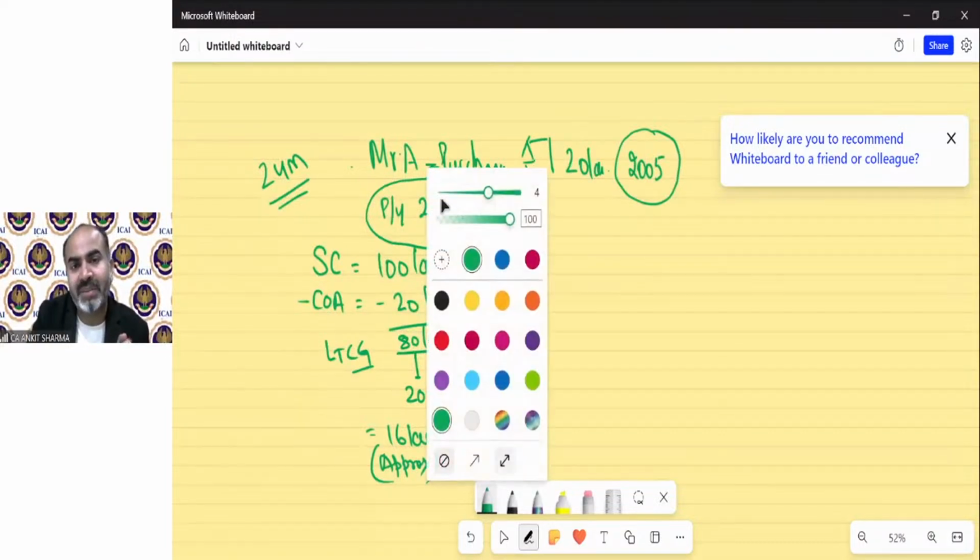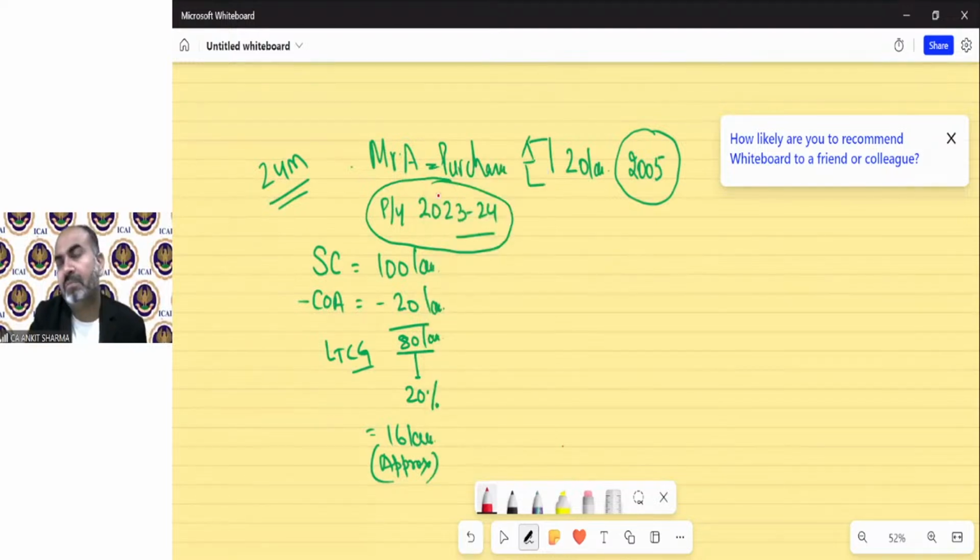Now the problem is this. This problem only arises in the capital gain chapter. This is not applicable in PGBP, not in house property, not generally in the salary topic. What is the problem? The problem is this: Mr. A says that this is injustice. What is injustice?